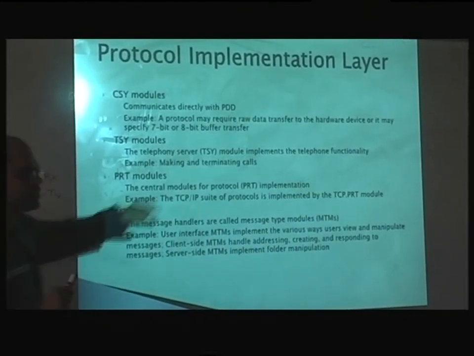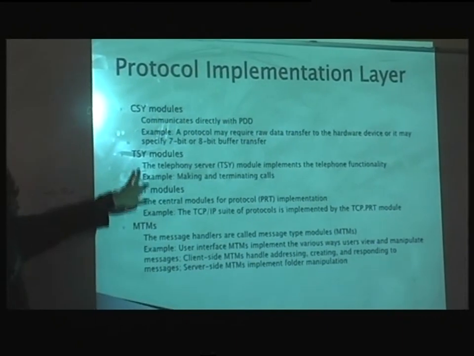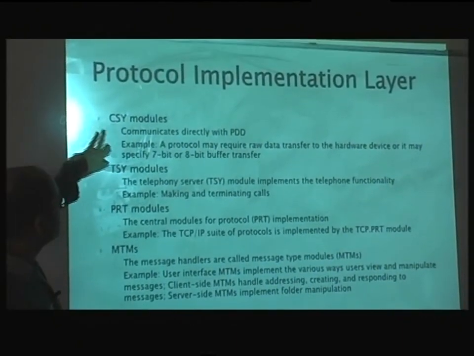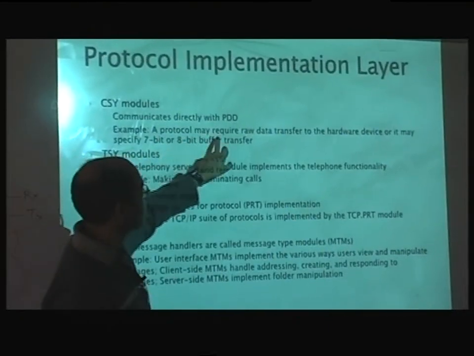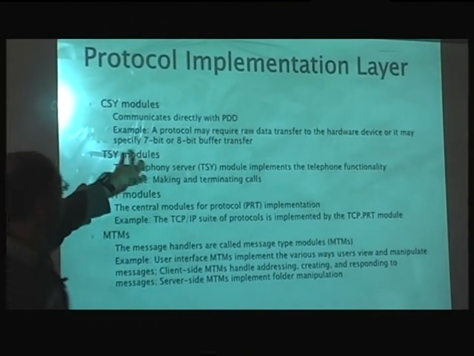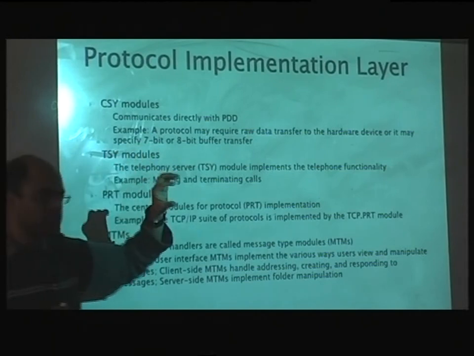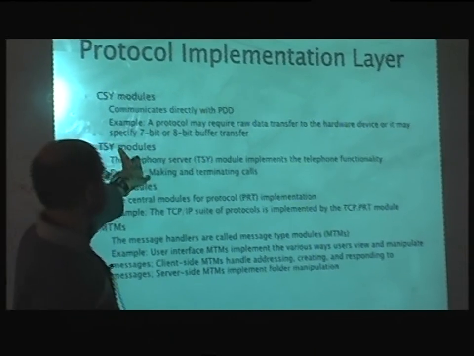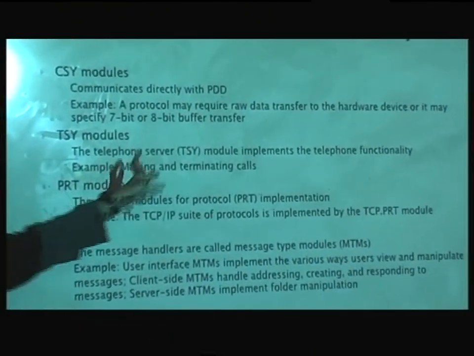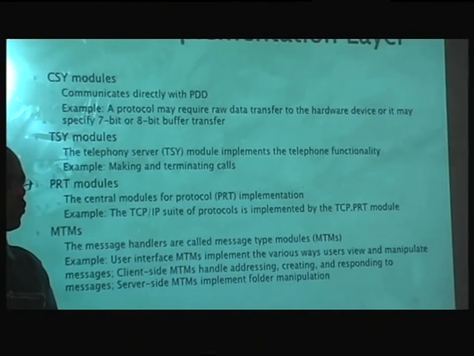So other type of things that we saw in the big diagram, one is CSY module. So it communicates directly with PDD, and one example of this is the protocol required to do raw transfer to the hard disk. So this is actually putting the buffers in the memory, and then you can put 7 bits or 8 bits of data at a time, and that will communicate. Then there is a telephony server, which is implementing the actual telephone call.